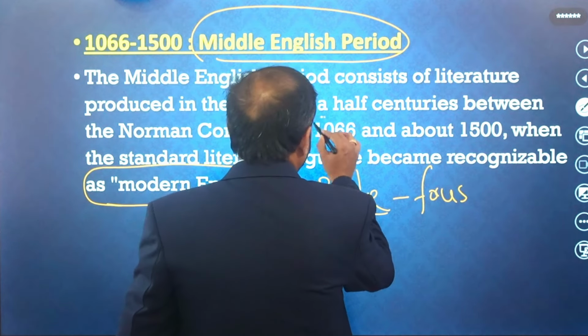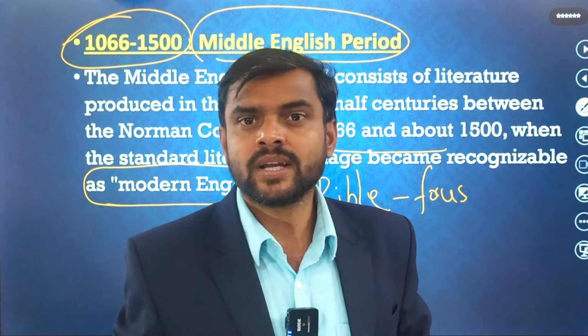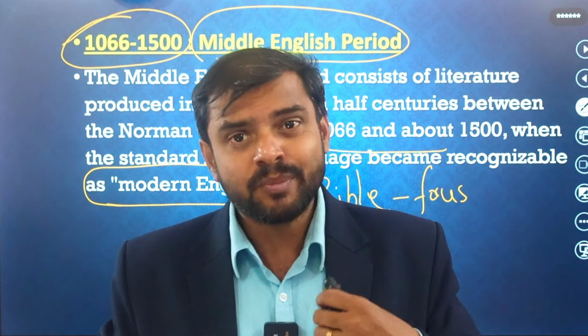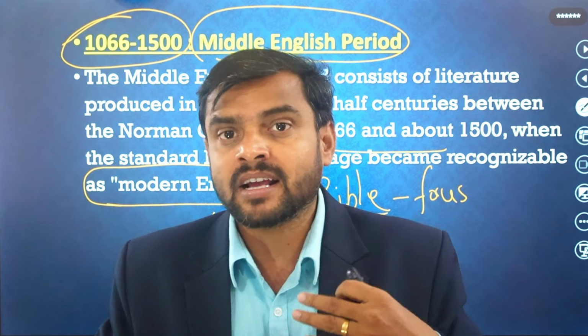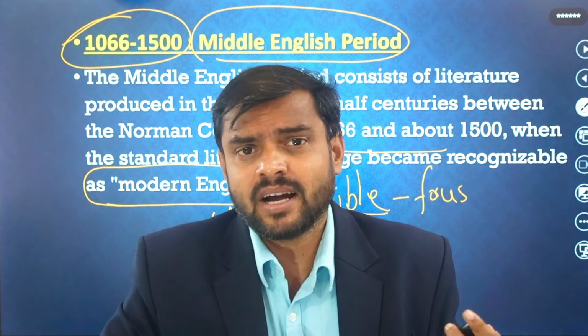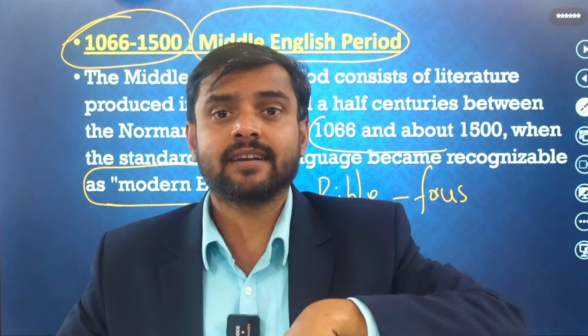In this period, there are many important works: tales, stories, mythological stories, miracle stories, mystery stories, especially The Castle of Perseverance, Everyman, such works. They wrote miracle and mystery dramas, and they were all writing on the Bible. Translation of the Bible was going on. Different types of writers came and they were all writing. They were influenced by Dante, Boccaccio, and other writers from French and Latin. They took from them and wrote their works.